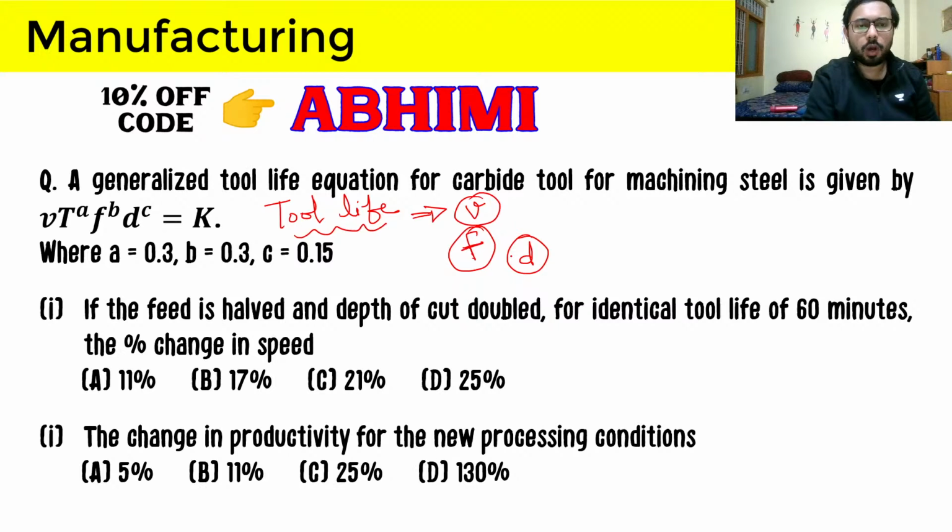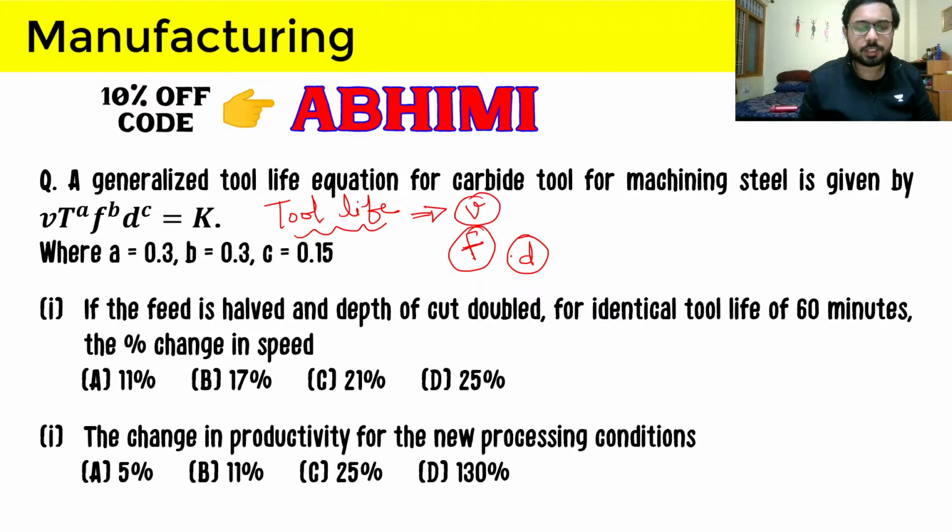And if you are provided with 4 options, for example velocity, feed, depth of cut, and let's say the other term is width of tool. Okay, so width of tool is not coming in this equation, so we can say that tool life is not that much depending upon the width of cut.